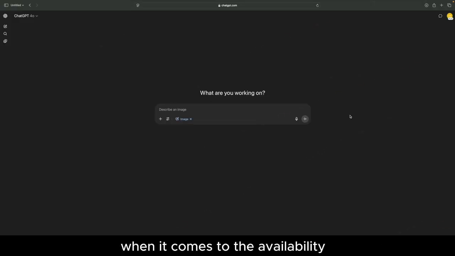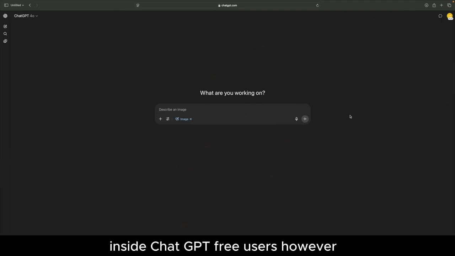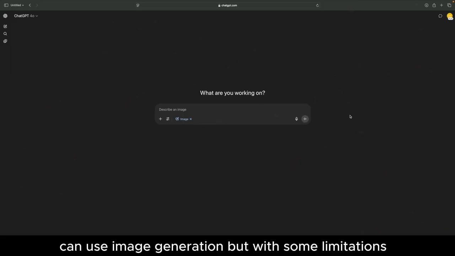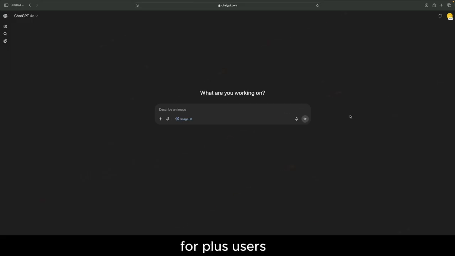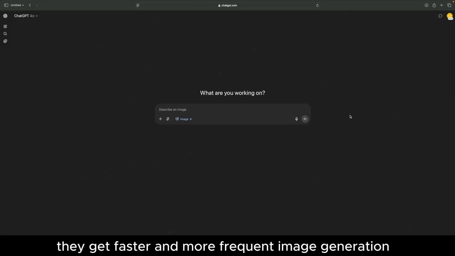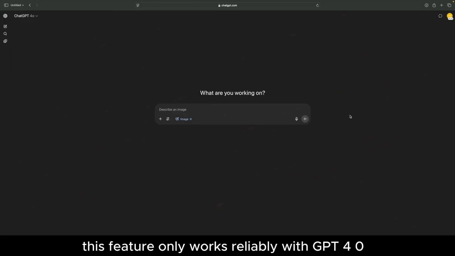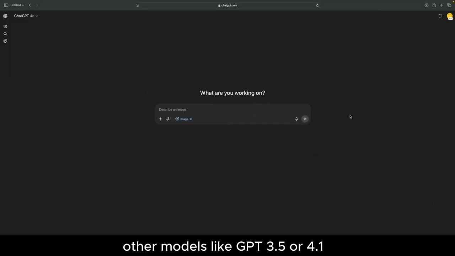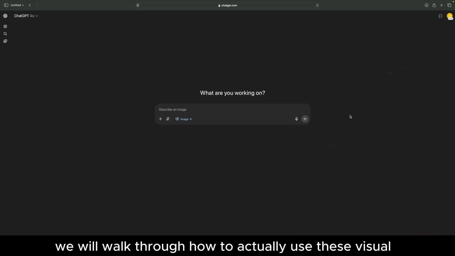When it comes to availability, this feature is available for both free and plus users inside ChatGPT. Free users, however, can use image generation, but with some limitations, for example, fewer generations per day and even slower access. Plus users get faster and more frequent image generation in general. This feature only works reliably with GPT-4o. Other models like GPT 3.5 or 4.1 mini don't support image generation natively. In the next lesson, we will walk through how to actually use these visual tools.